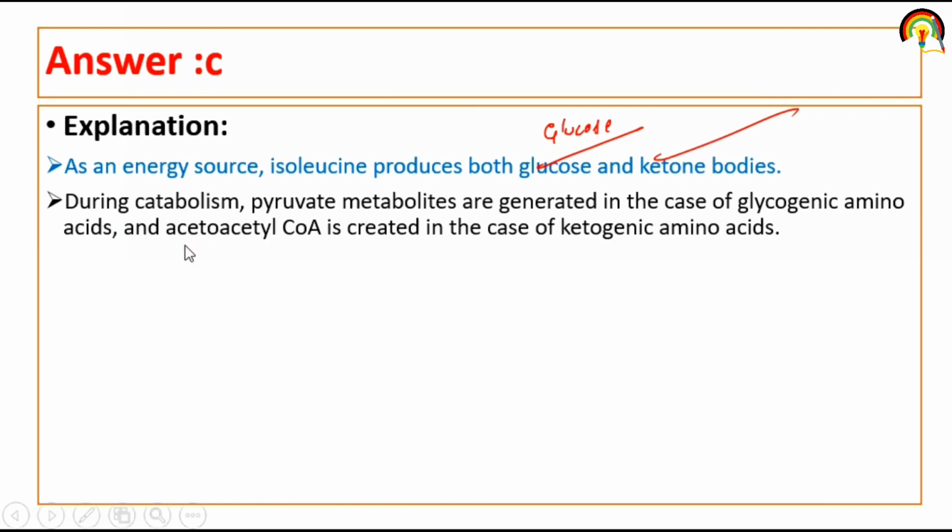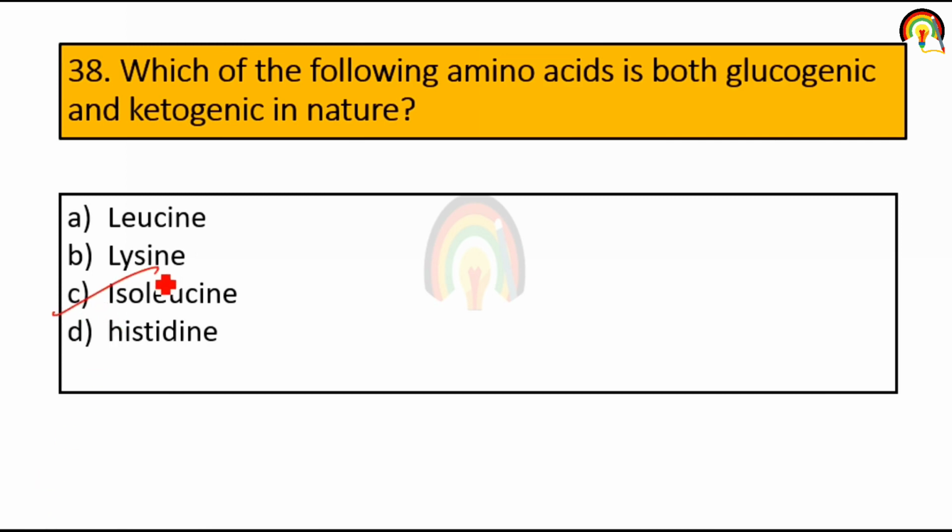During catabolism, or we can say during breakdown, pyruvate metabolites, pyruvate being the end product of glycolysis, are generated in the case of glucogenic amino acids, and acetoacetyl coenzyme A is created in the case of ketogenic amino acids. So it's isoleucine.